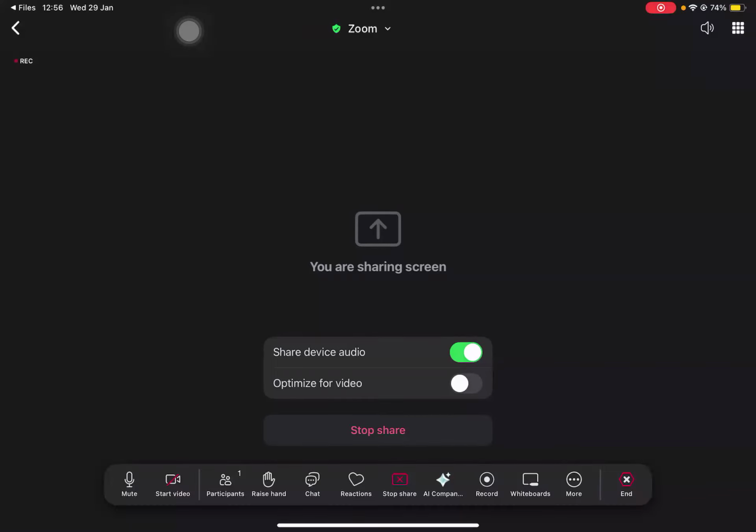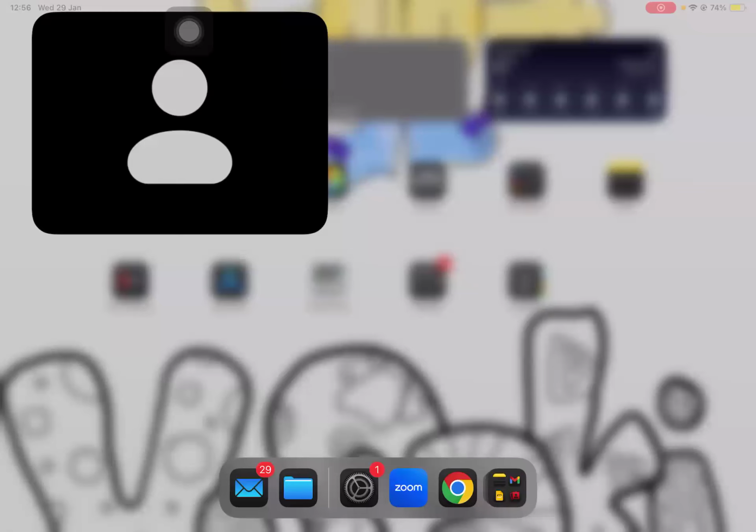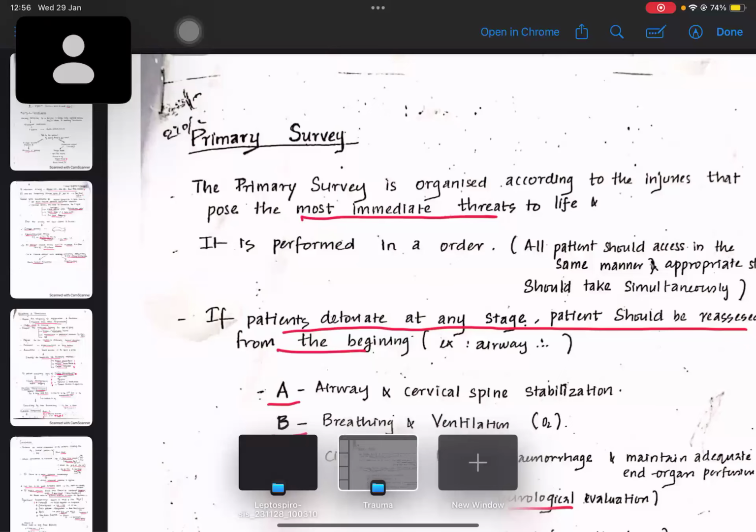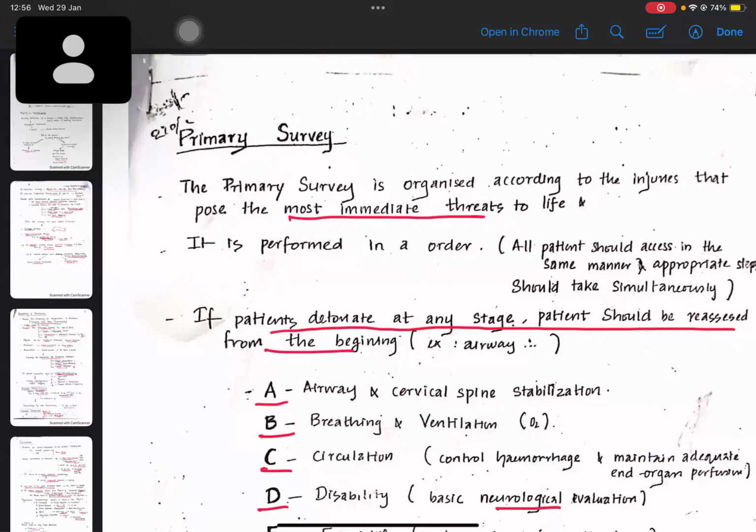And I thought of doing trauma as an introductory session because you will be getting 4 or 5 MCQs, true false as well as single best answers in trauma. So trauma is more important, and I'll be doing section wise in surgery, and I'll be discussing categorized MCQs, and finally the complete paper in surgery as well.